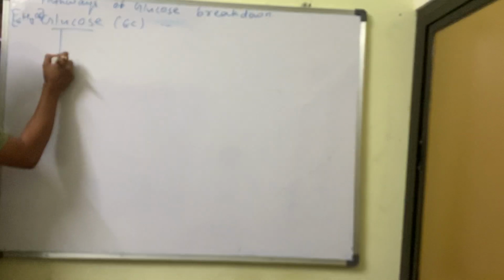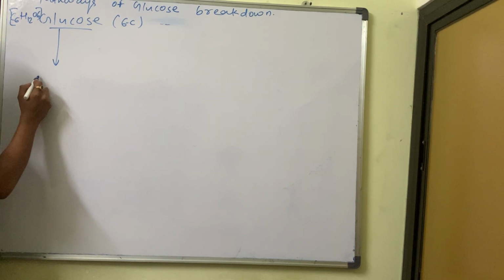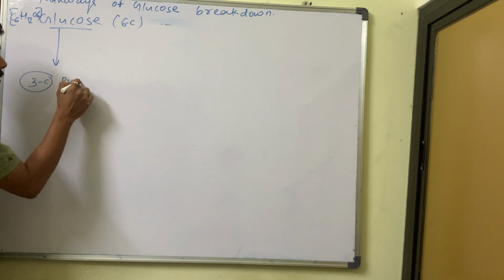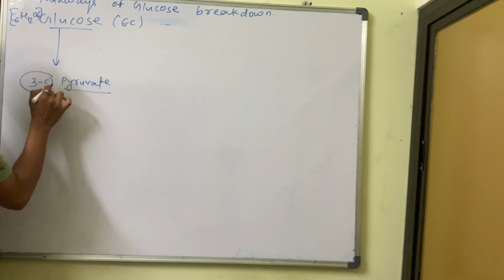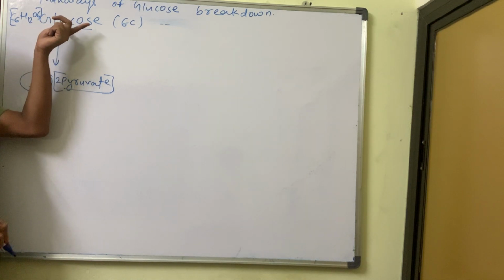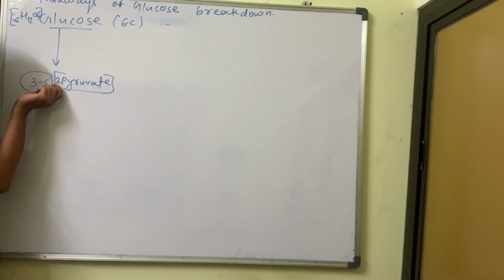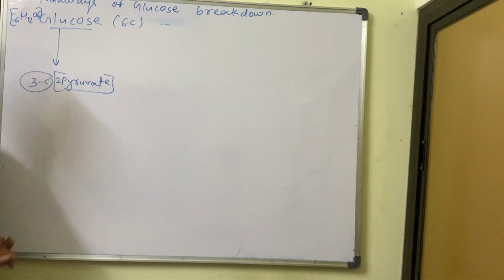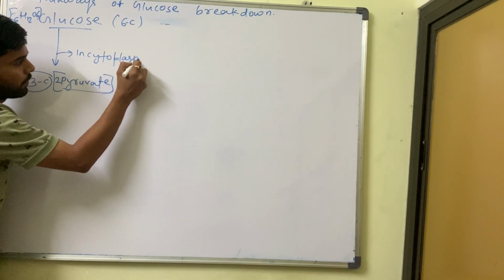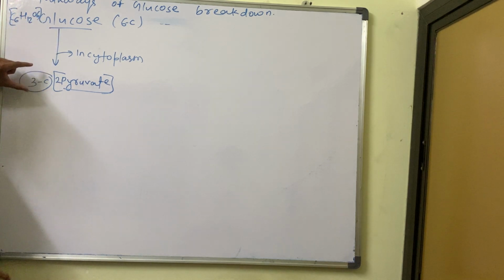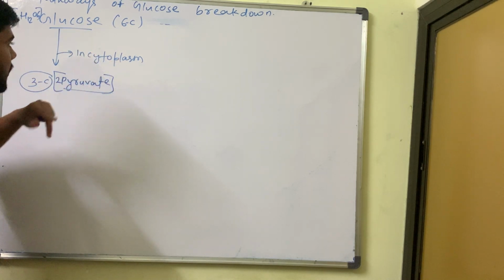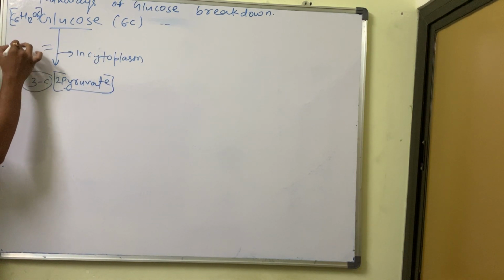Now next, it will break into 3 carbon molecules, that we call pyruvate, pyruvic acid. How many pyruvate will they form? They will form 2 pyruvate. So 3 carbons, 2 times 3 is 6. So the 6 carbon molecule will break into 3 carbon molecules, that is pyruvate, that we call 2 pyruvate molecules. Where does this happen? This takes place in the cytoplasm. Again listen: glucose, a 6 carbon molecule, will break into 3 carbon molecules of 2 pyruvate, and it takes place in the cytoplasm, and this process of breakdown is known as glycolysis.